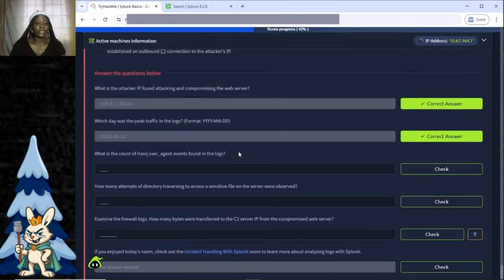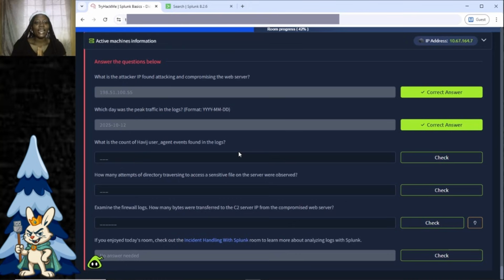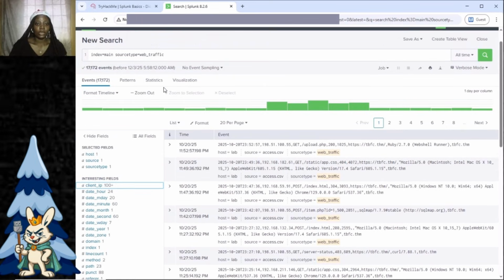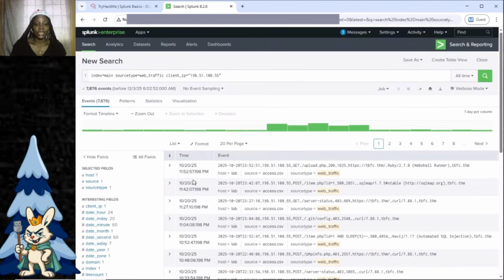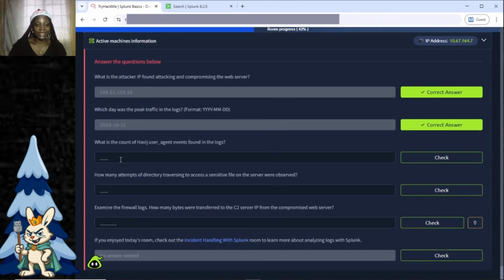Now, the next question is, what is the count of average user agents found in the logs? What is the count of average user agents found in the logs? So going back to Splunk, first of all, we want to add our client IP to the search bar so that every result we are going to get is only going to be results involving the client IP, that is the attacker's IP address. And so now the question is asking about user agent. Now note this, user agent, and the agent we're looking for is average.